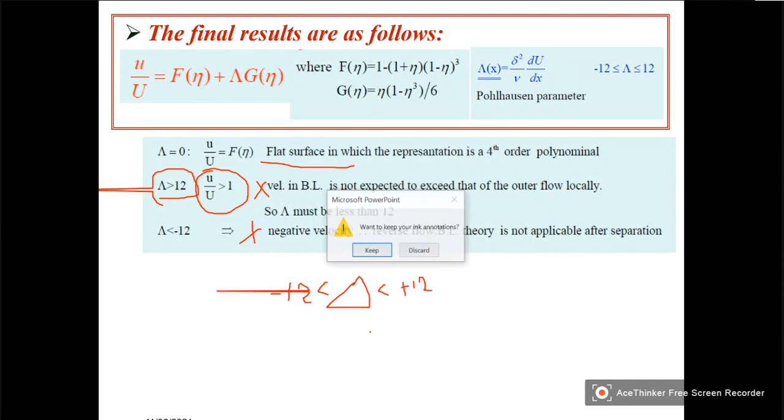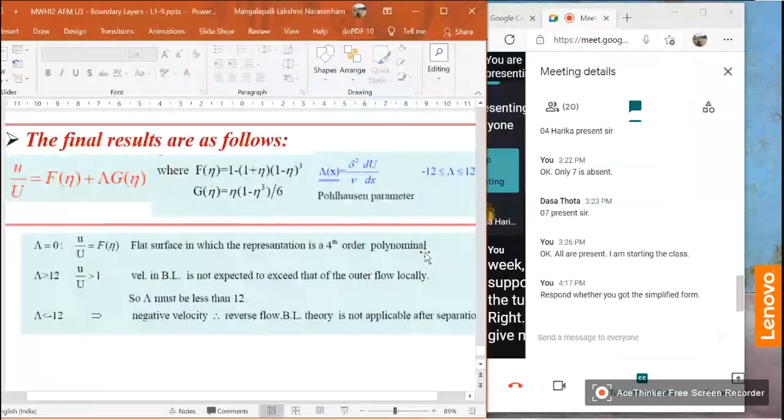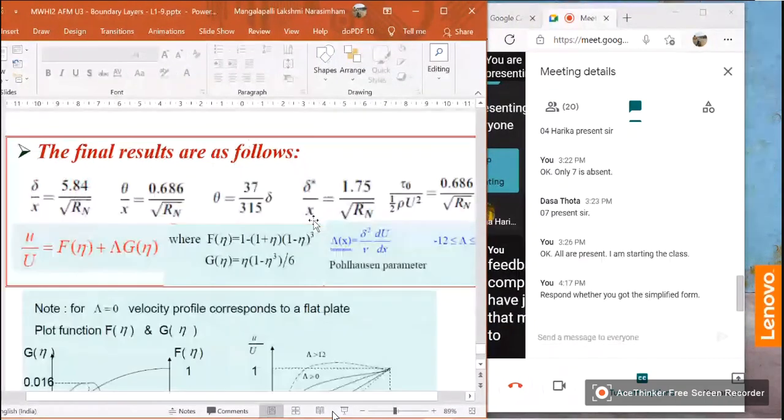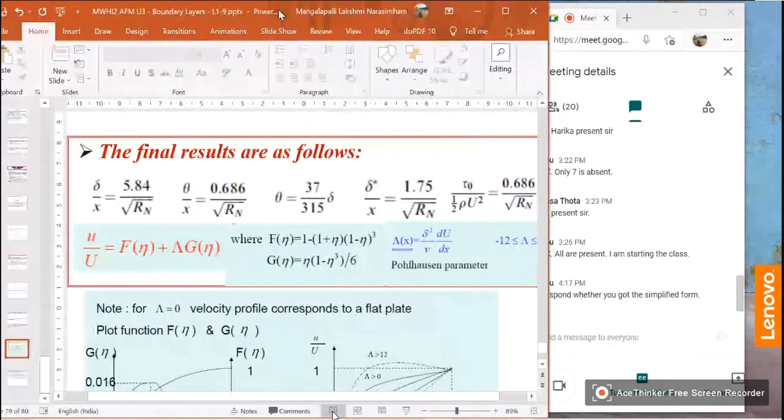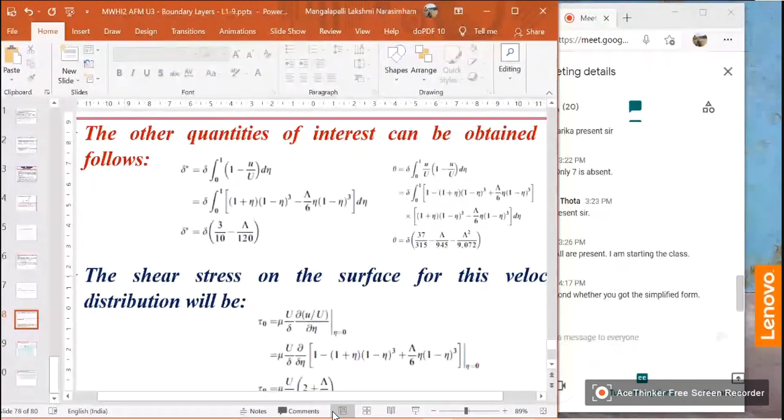Now you just give me feedback, and you complete this, which I have just now shown. That means you have to get these values.